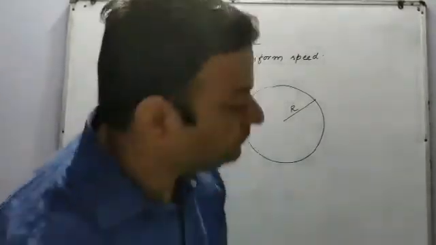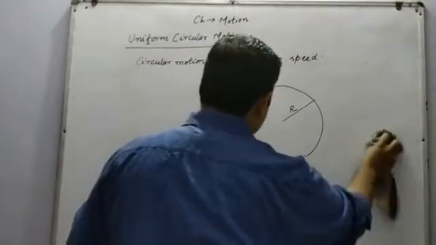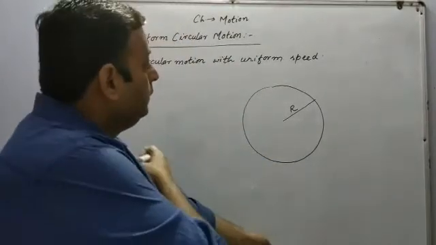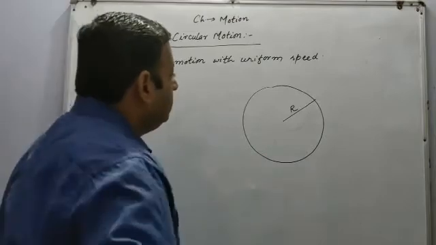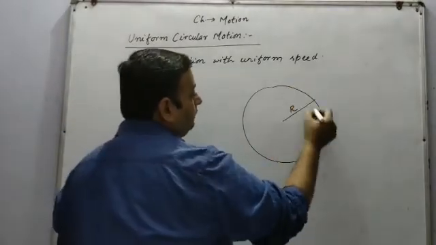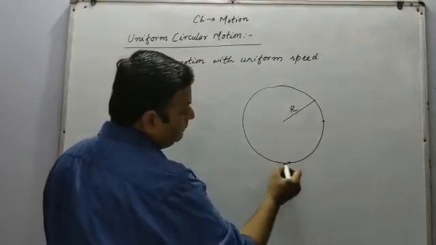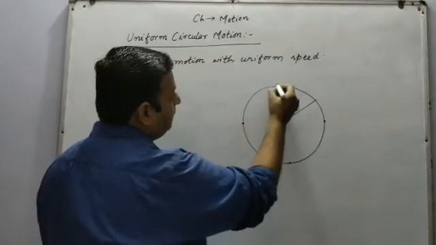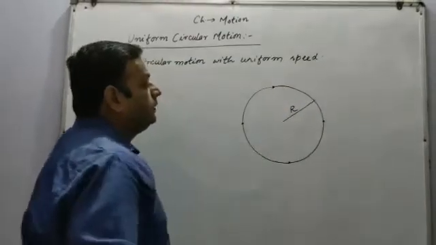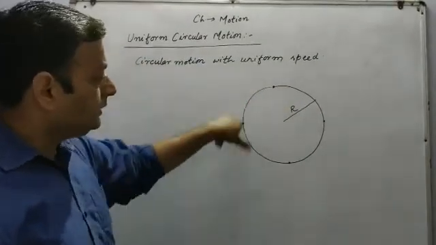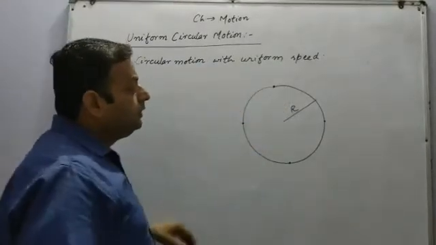Now what will be the direction of the velocity at this point, at this point and at this point? I have marked 4 points. Now what will be the direction of velocity on these points?